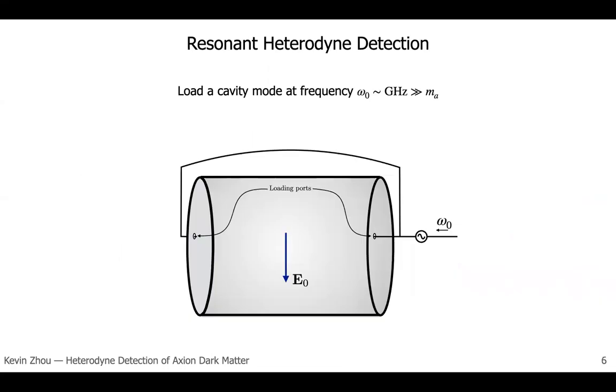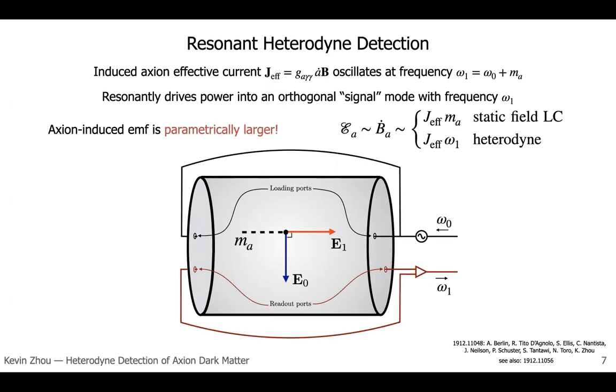The first step of the heterodyne approach is, instead of using a static field, to load a cavity mode at a non-zero frequency, omega naught, which is on the order of gigahertz. Here I've shown it done with 2 loading ports connected to loading waveguides, which are driven by an external oscillator, but the particular hardware can be achieved in many ways. Now, the axion effective current is always proportional to the magnetic field times the time derivative of the axion field. And since these two quantities oscillate at frequencies of omega naught and m_a respectively, the effective current now oscillates at frequency omega 1 equal to their sum.